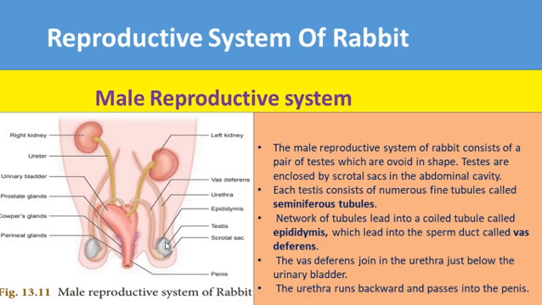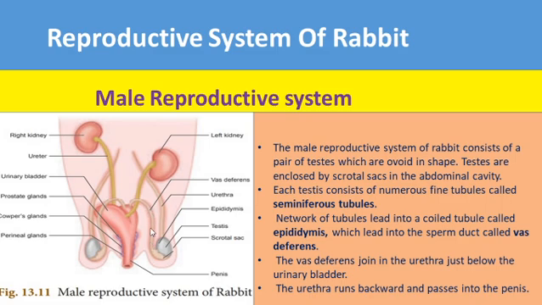Sertoli cells are the supporting cells that give nourishment to the sperms. The seminiferous tubule collects the spermatozoa and they enter the epididymis. The epididymis is a coiled tubule that stores the spermatozoa, and then it leads to a tube called the vas deferens.